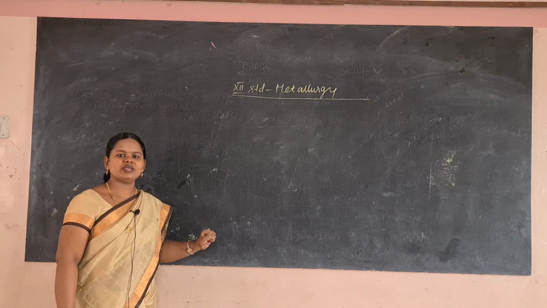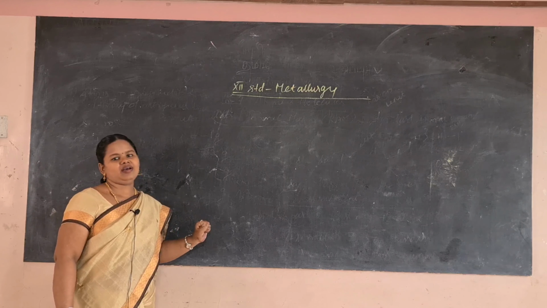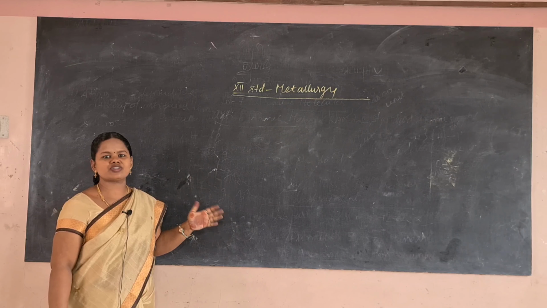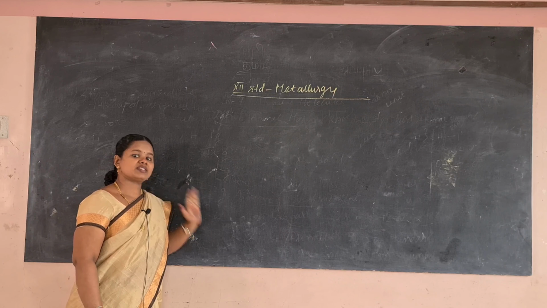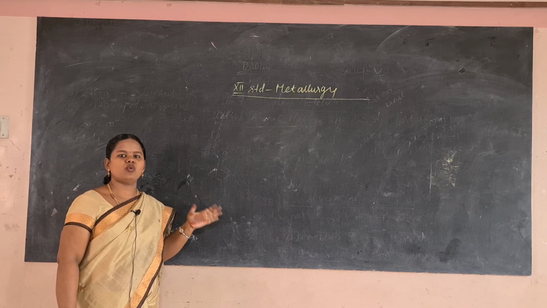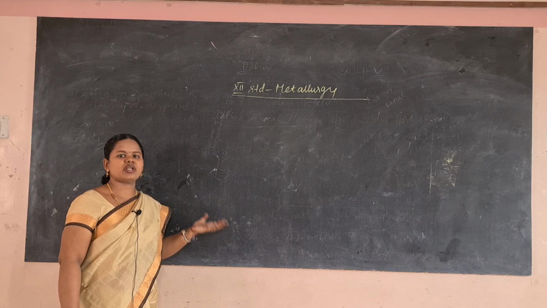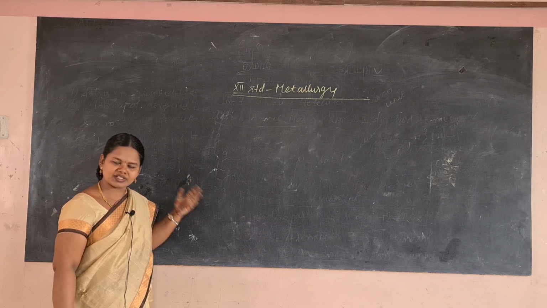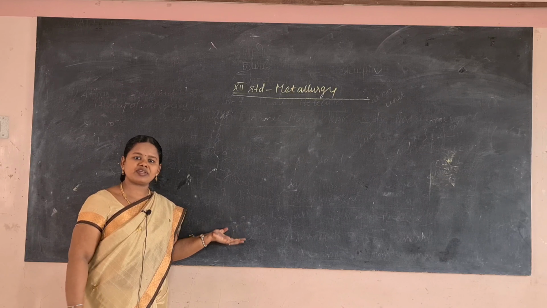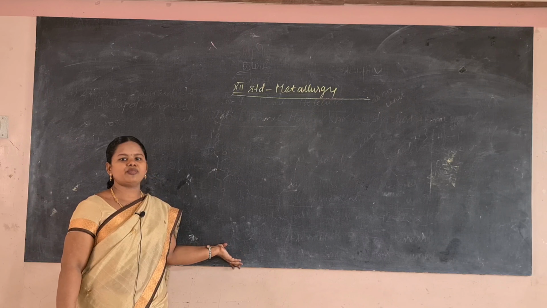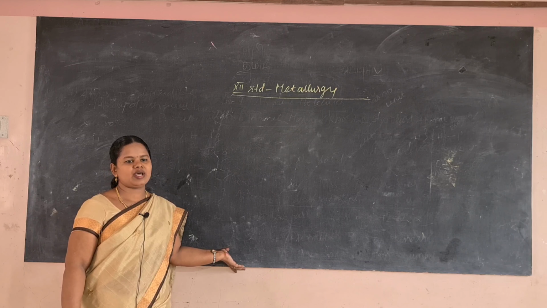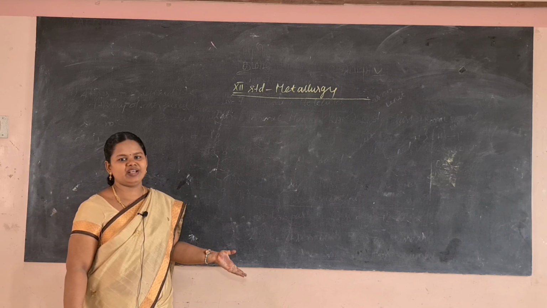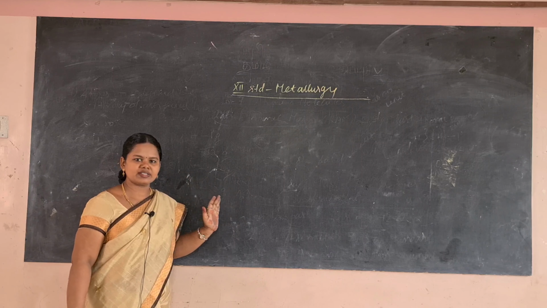And in metallurgy, what is the principle involved? We know that metallurgy involves the concentration of the ore. Second step, extraction of the crude metal, which involves the purification and refining of the metal. So everything we'll learn in this metallurgy. Metallurgy is nothing but the science of extracting the metal from the ore, from the earth crust, and these minerals are extracted from the ore through mining. So all this we are going to learn in this lesson.